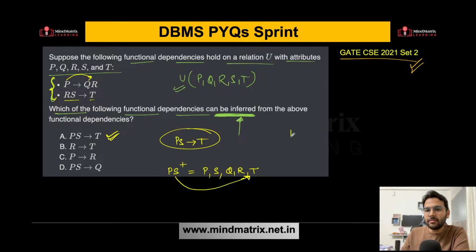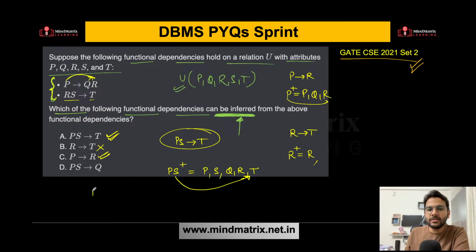What about R determines T? Let's try to find out the closure. So you have R. What else? Now just by R you cannot get any other attribute. So definitely this cannot be inferred because you are not getting T here. What about P determines R? Let's try to find out the P closure, and you can clearly see P can determine QR, right? So P determines R, definitely it is possible. So option C can also be inferred.